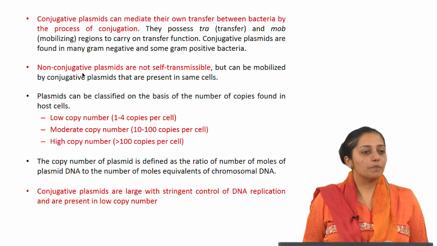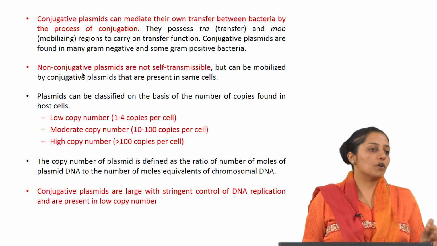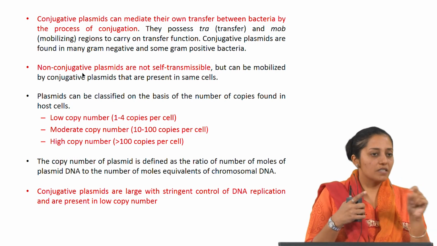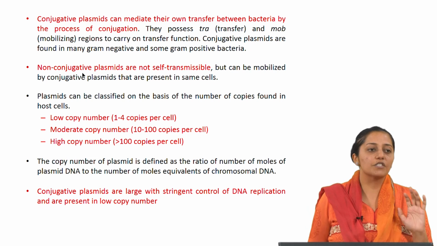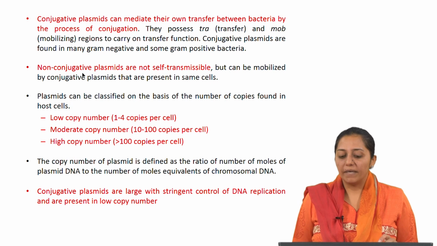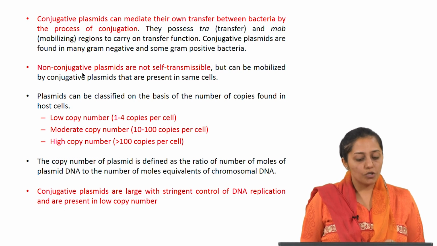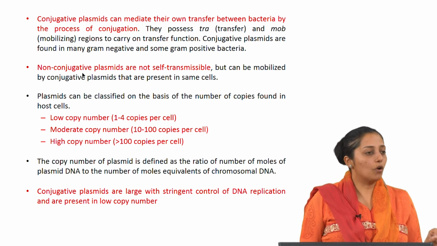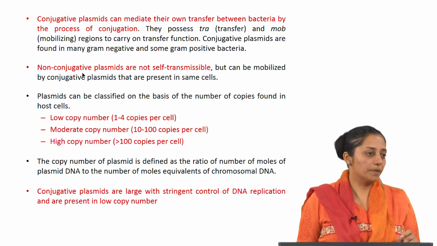So, conjugative plasmids, what are these? They can mediate their own transfer between bacteria by the process of conjugation. So, there are appendages which are formed, and then the two cells will come together so as to facilitate the transfer of the genetic material. Then non-conjugative plasmids are not self-transmissible. Generally when we are using non-conjugative plasmids, their transfer is done with the help of conjugative plasmids.